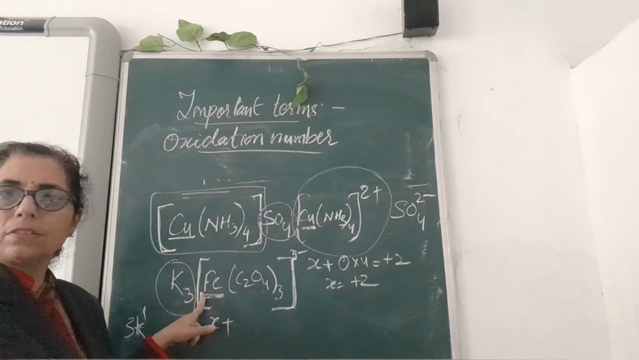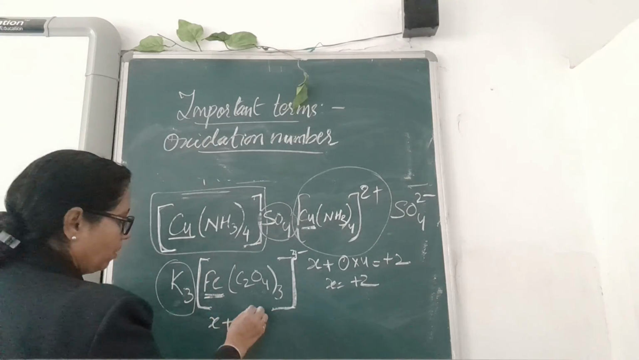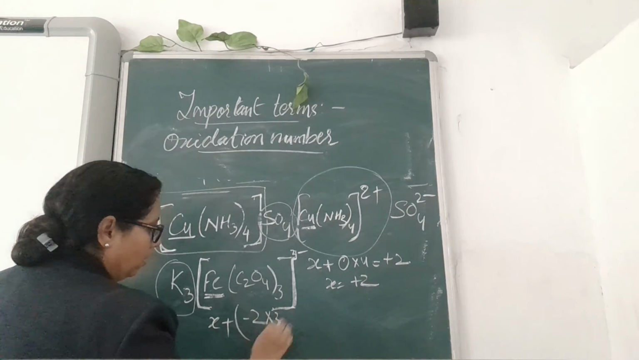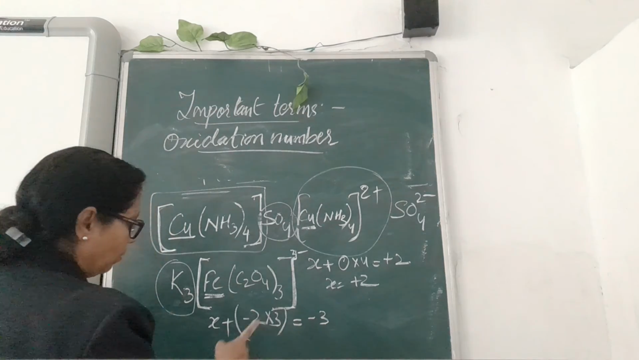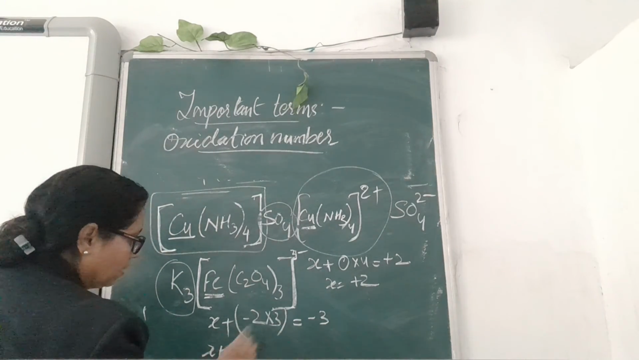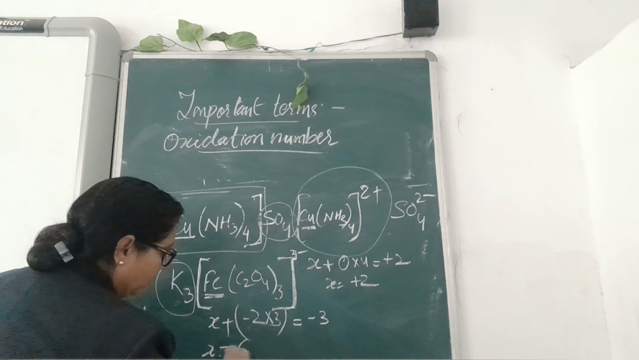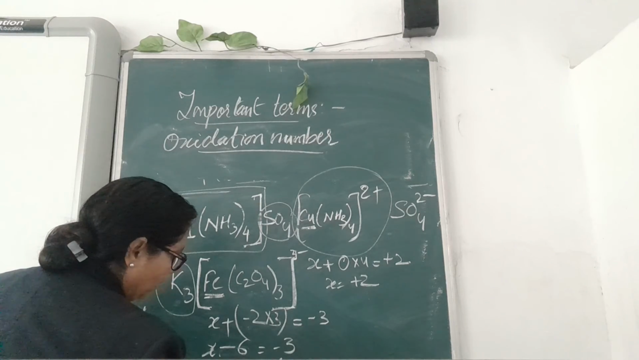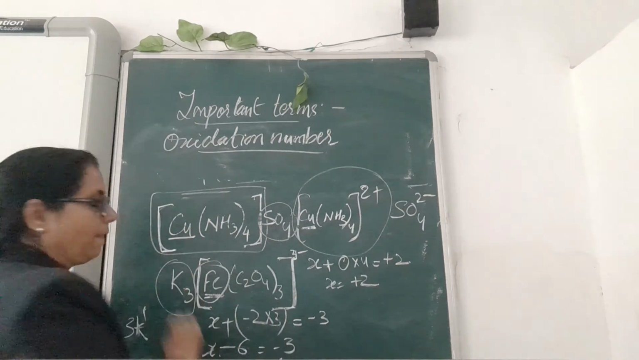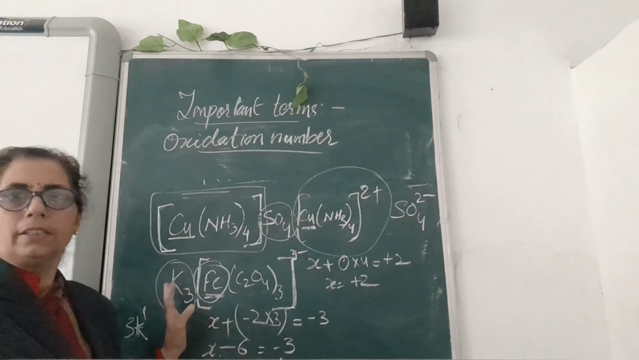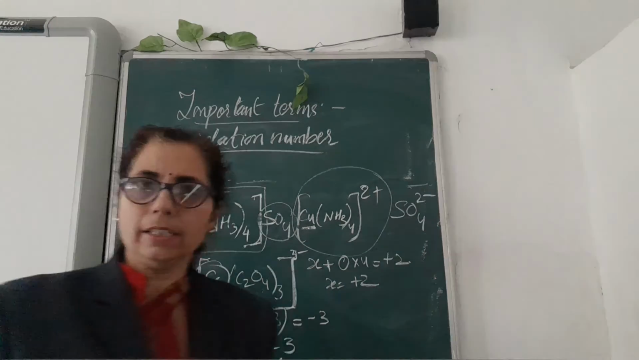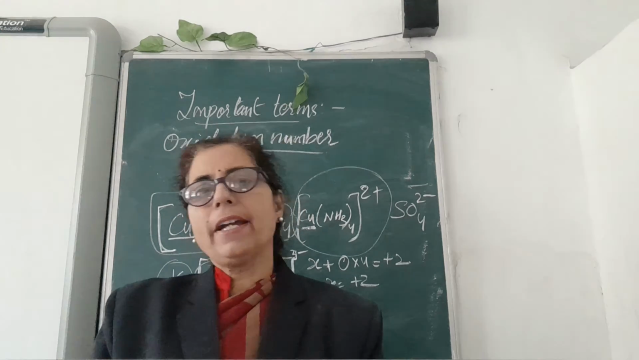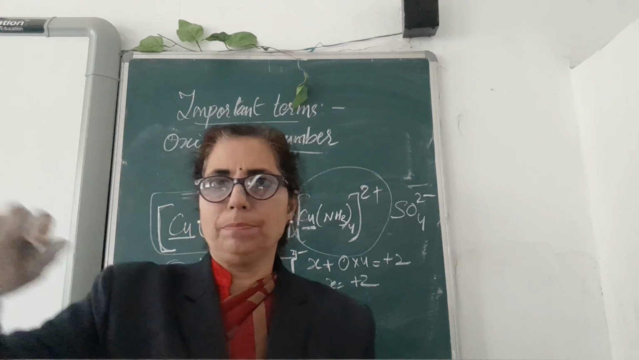We have to find the oxidation number of iron. X plus oxalate, each oxalate having 2 negative, so minus 2 into 3, equal to minus 3. So 3 times 2 is 6. X minus 6 is equal to minus 3, and X is equal to minus 3 plus 6. So X will be equal to plus 3. So this iron has a plus 3 oxidation number. This part you have already learned earlier also, so it is very easy. With this, some of the important terms required to understand coordination compounds have been completed. Thank you, children.